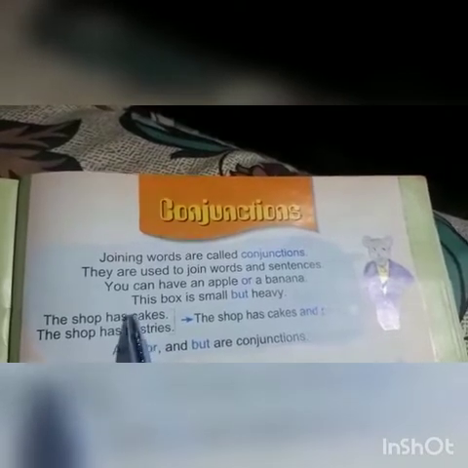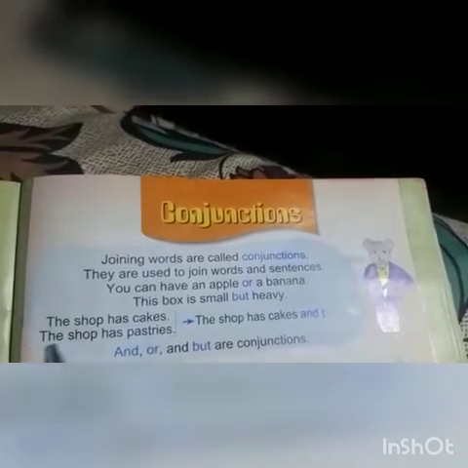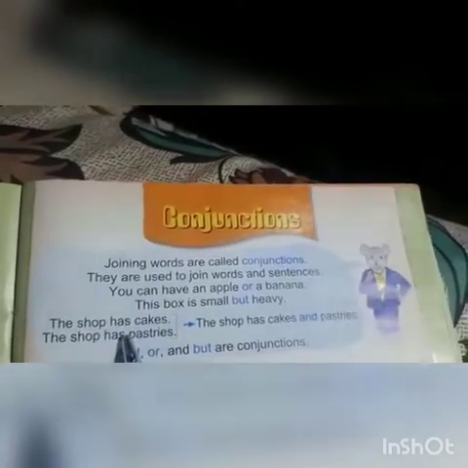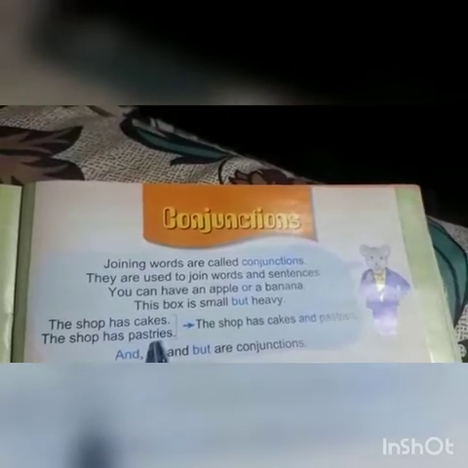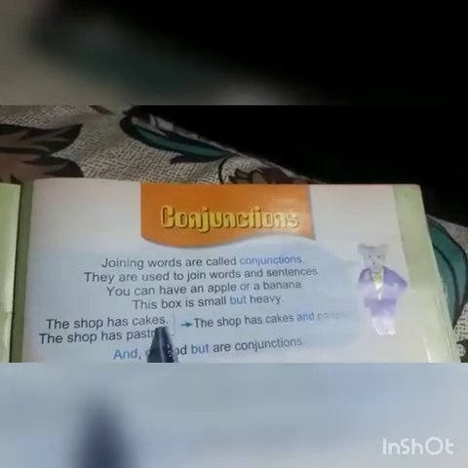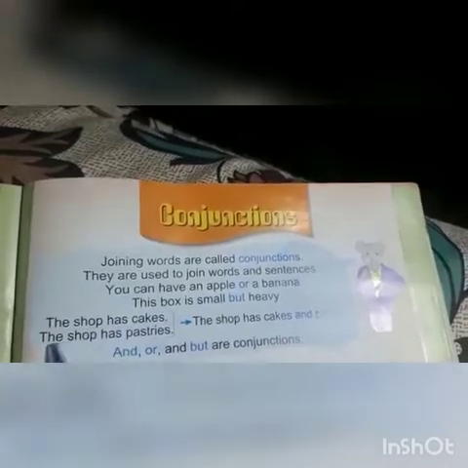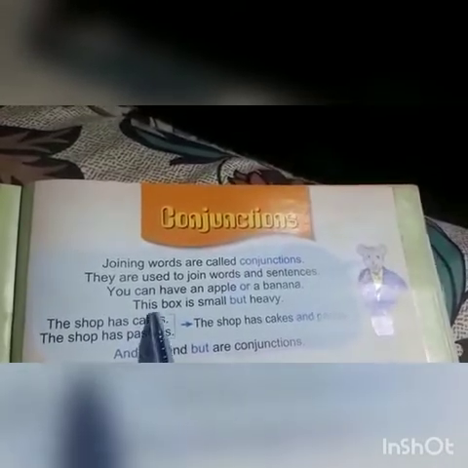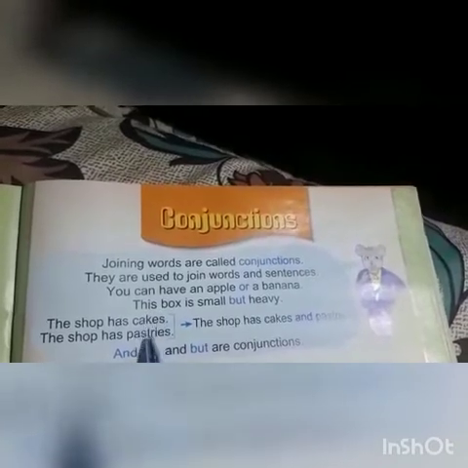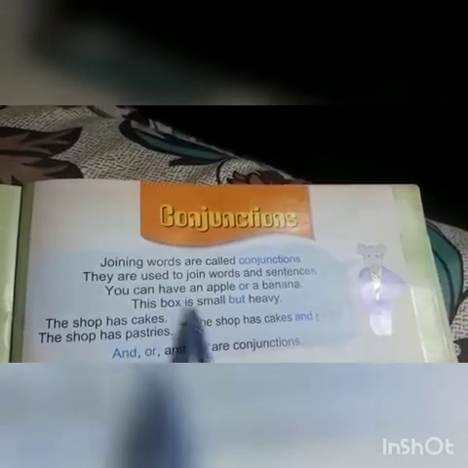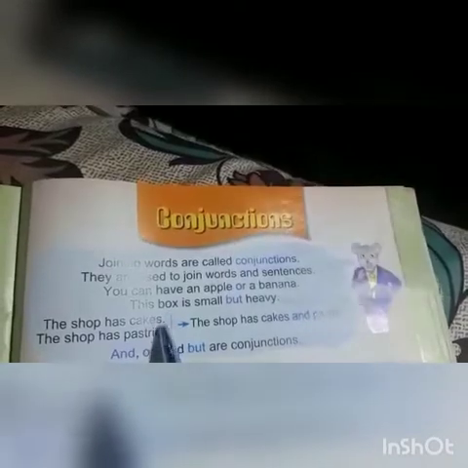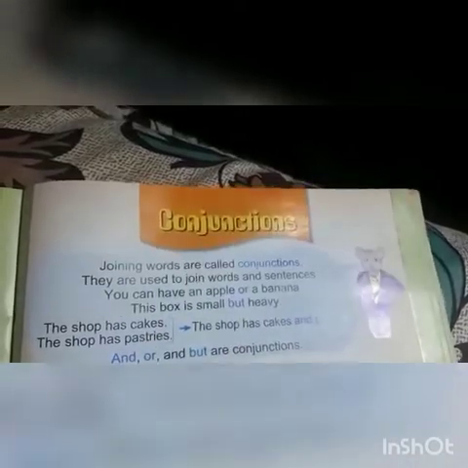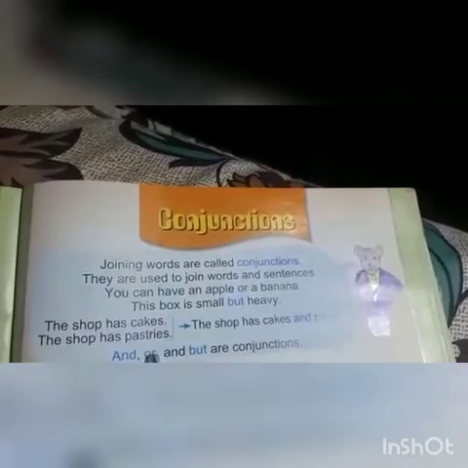Now these are two sentences having the same subject, the same verb, but different objects. So in this case, where we have the same subject and the same verb, we can join the objects of the two sentences using a conjunction. Here in this case we use and. We will further study or and but.